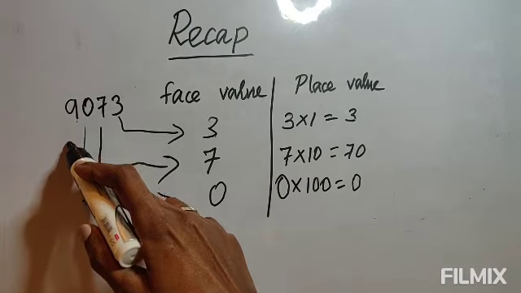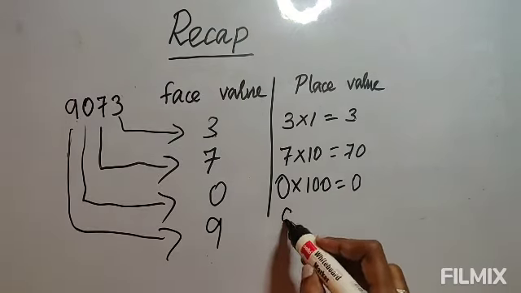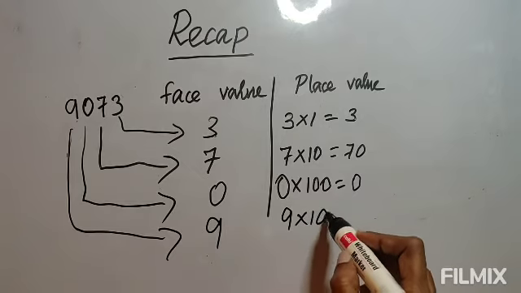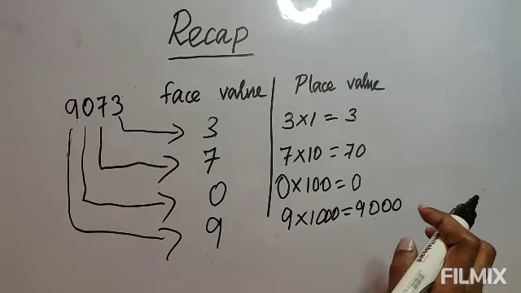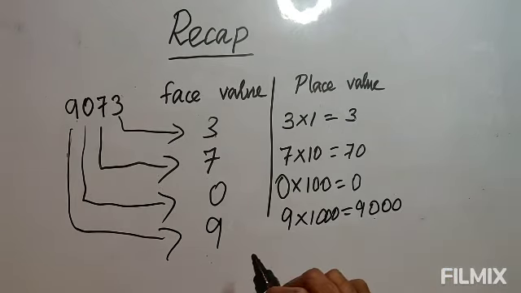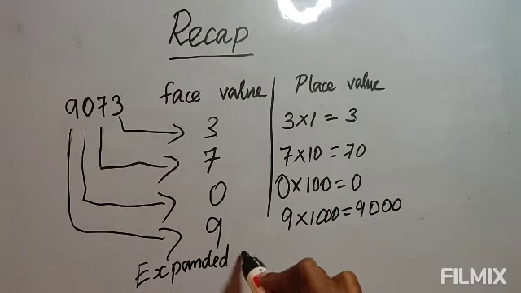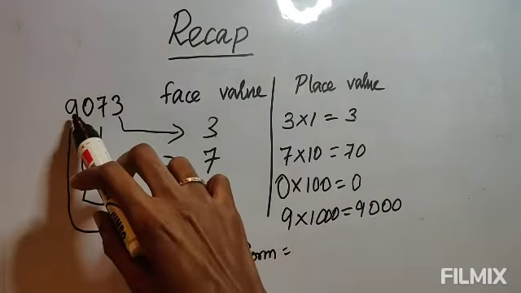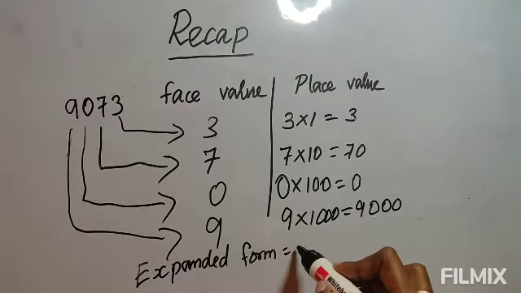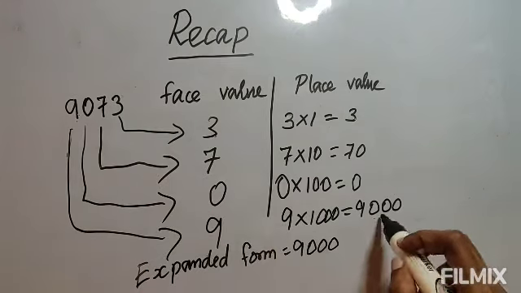Again, next one, 9. So its face value is 9 and its place value is 9 into its place, 1000. So multiply by 1000, it is 9000. So its place value is 9000. Okay. So now the same way from here you can learn expanded form. Expanded form, how will you write? This place value is there. Now 9, it is in 1000 place. So 9 into 1000, 9000. So the place value only you write in addition. That's all. 9's place value is 9000.